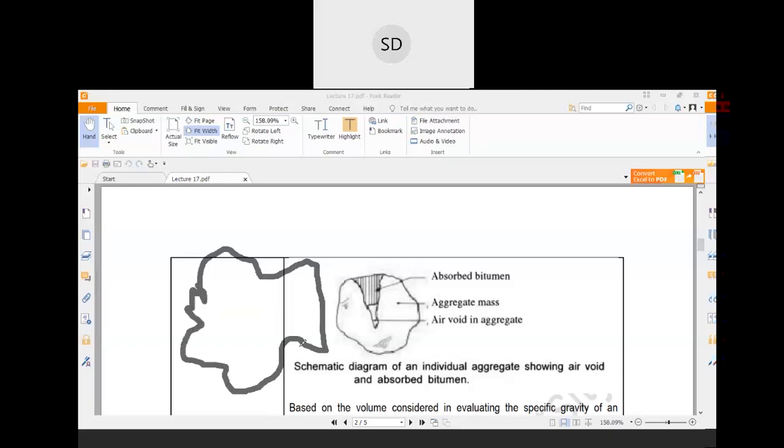These are some of the pores. So these pores will be occupied by the bituminous particle. But there are some pores which are in between the aggregate particles or aggregate mass. That type of pores are not accessible by the bituminous particle, and they are called inaccessible pores or inaccessible voids.